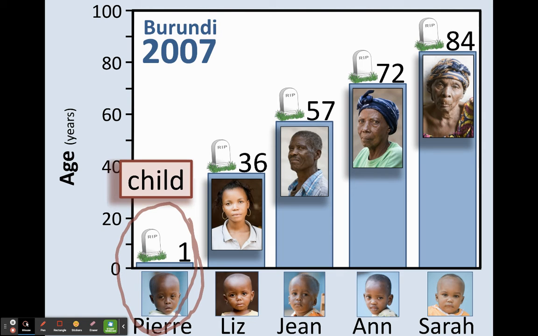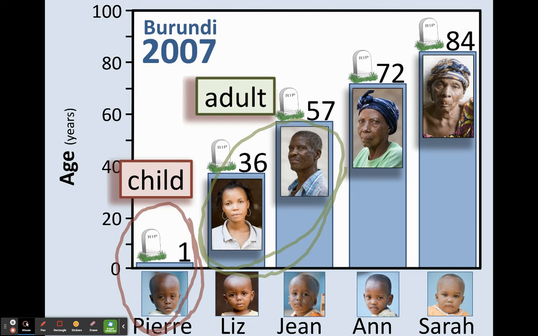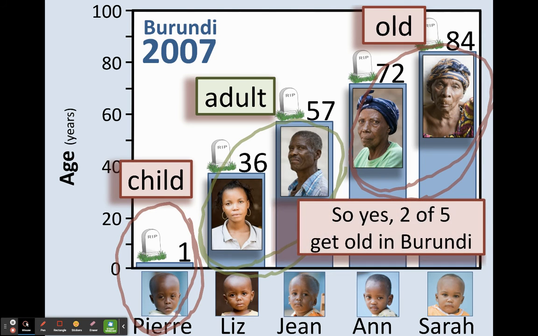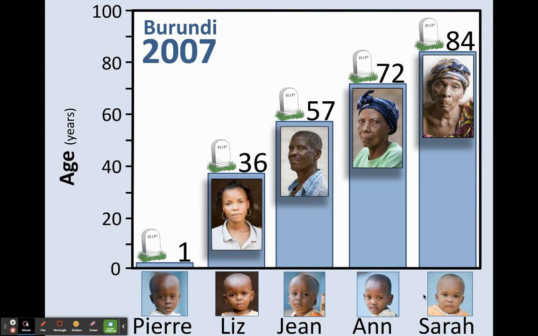We had 1 child death out of the 5, 2 adult deaths because 36 and 57 are well into adulthood, and we had 2 older deaths. So Anne had 72 and Sarah had 84. So you can get old in Burundi. 2 of the 5 people that we are looking at did.